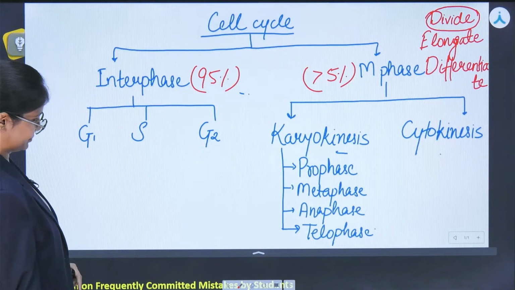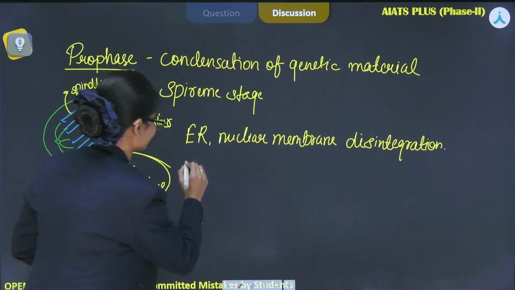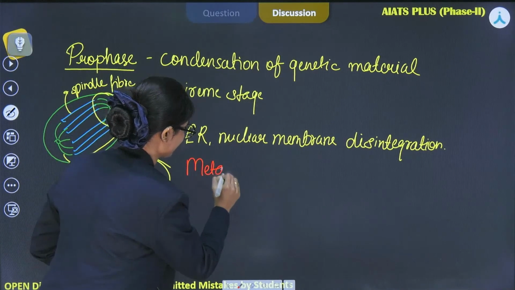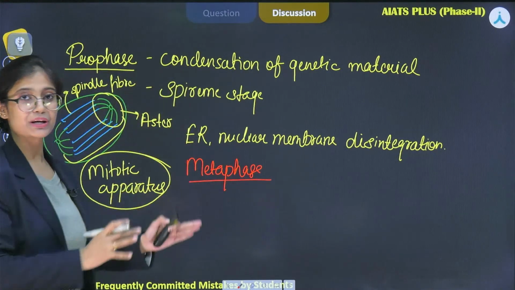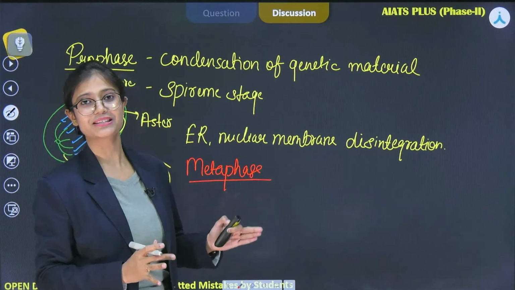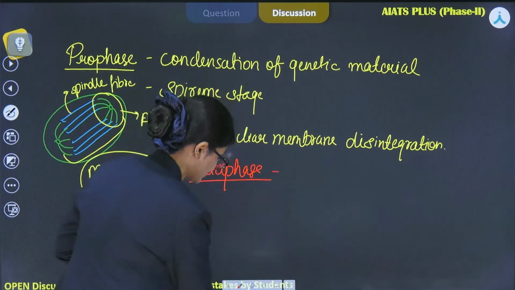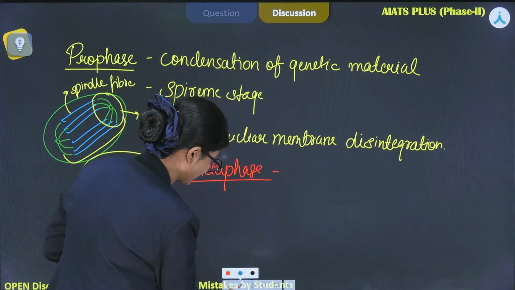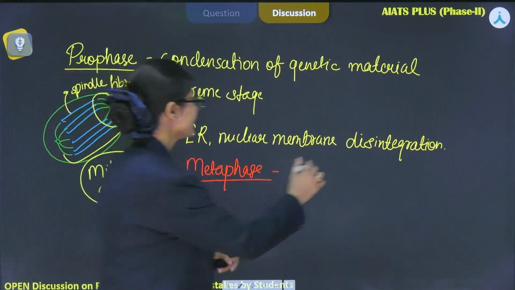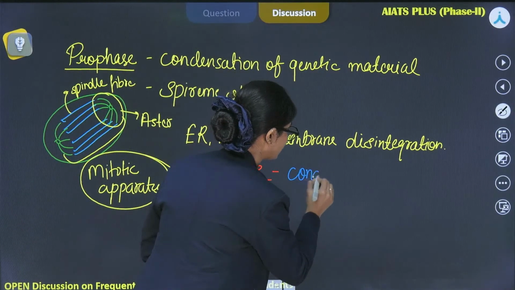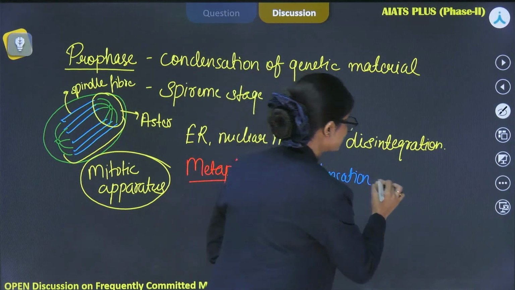Let's see here. The next phase is metaphase. The complete disintegration of the nuclear membrane marks the start of metaphase, during which the condensation of genetic material is completed.